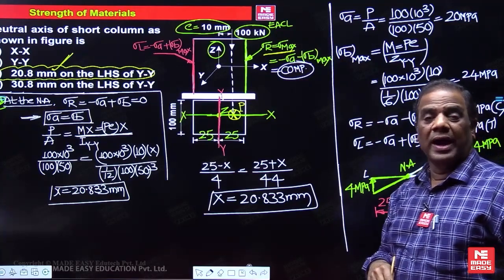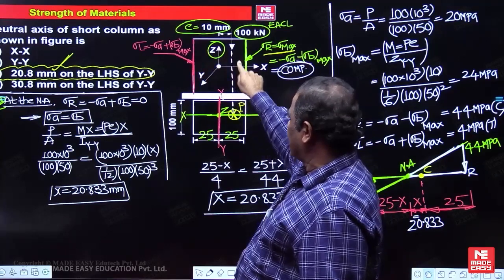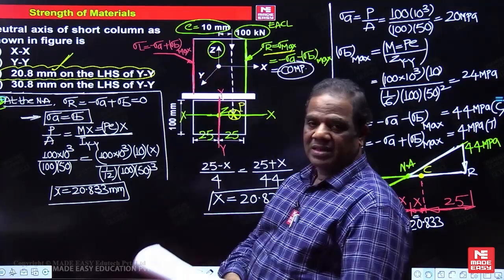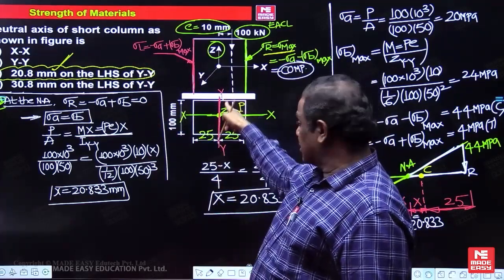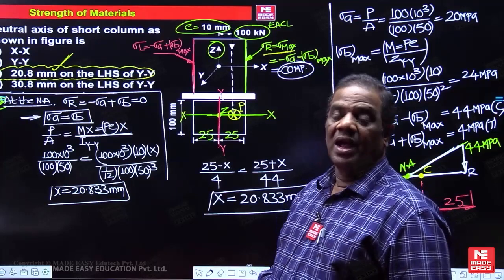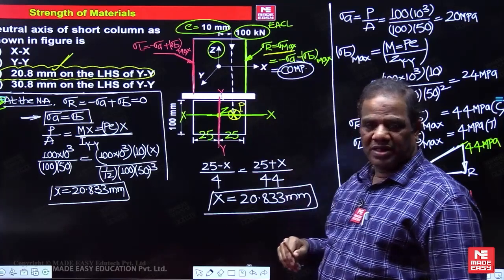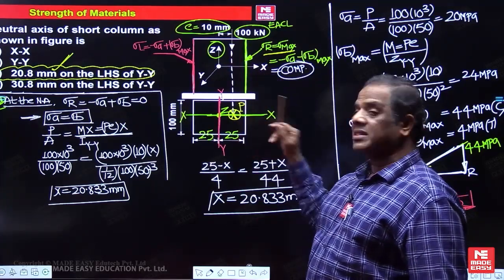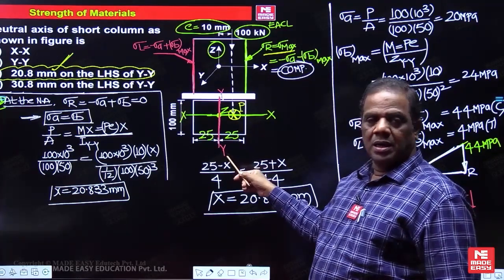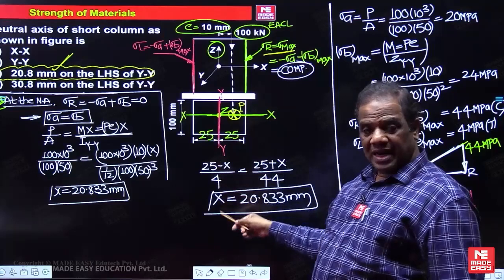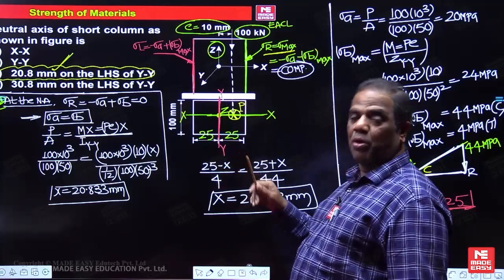And next is how to identify the neutral axis. One method is to identify the plane of the couple. This is forming a couple in the vertical plane. For the vertical plane, which axis is perpendicular? This will be y. So moment of inertia and section modulus should be taken about y. Otherwise, extend the line of action of the load into the plane of the cross section. If I extend it, it will intersect x. Since the line of action of the load is on x, the couple will be about the other centroidal axis. Therefore, moment of inertia and section modulus should be considered about y.